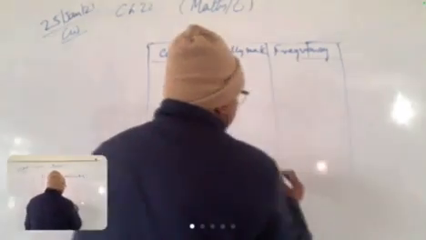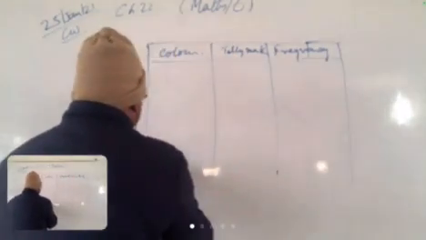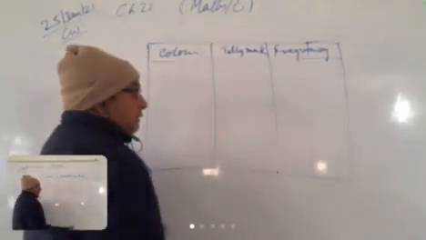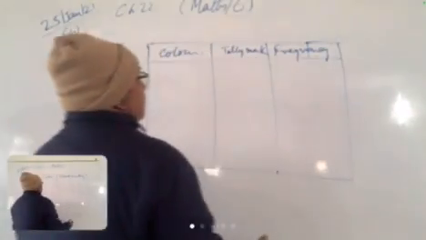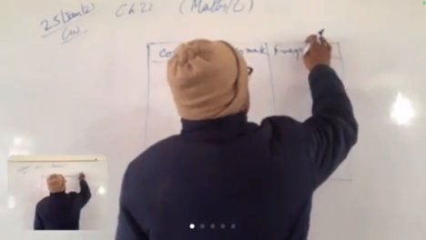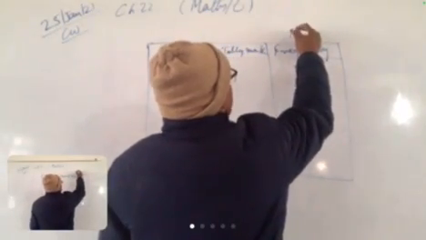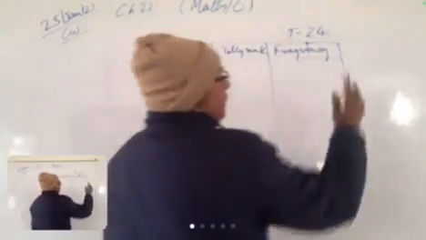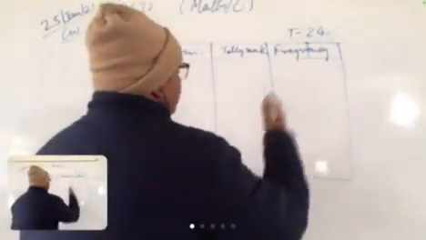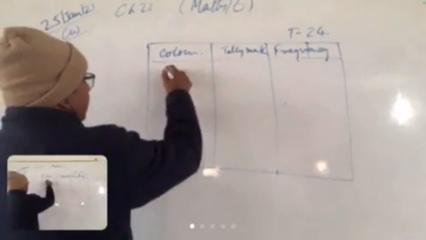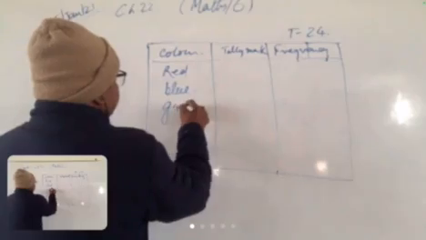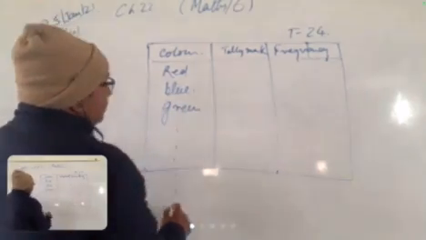Okay, suppose how many students are in your class now? Not in the online class. I just want to know how many students. Maybe there are 20. Suppose the total number of students is 24. Okay. Suppose the total number of students, now the colors red, blue, green, and so on.